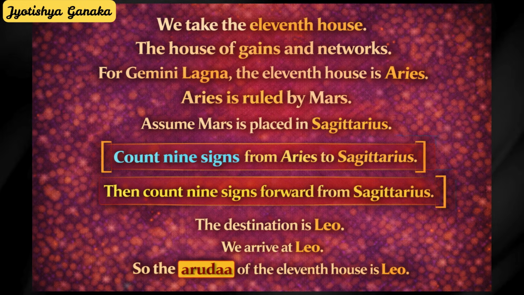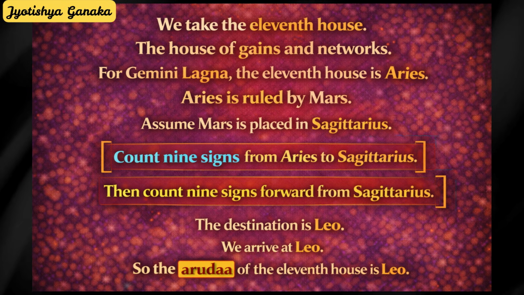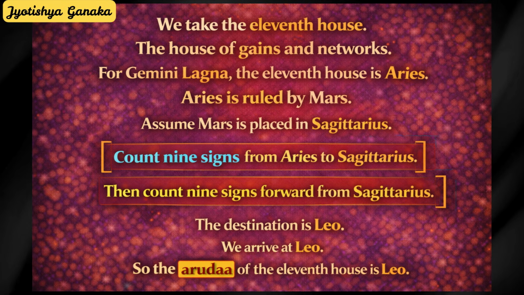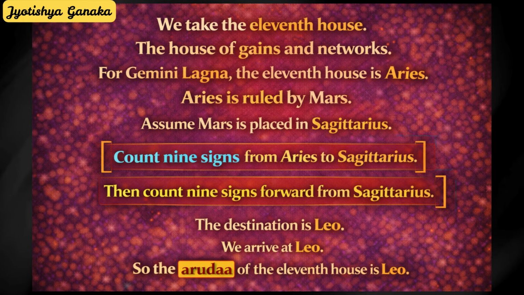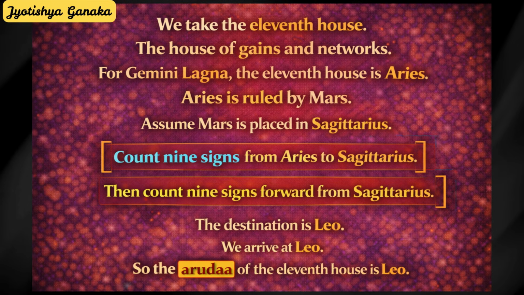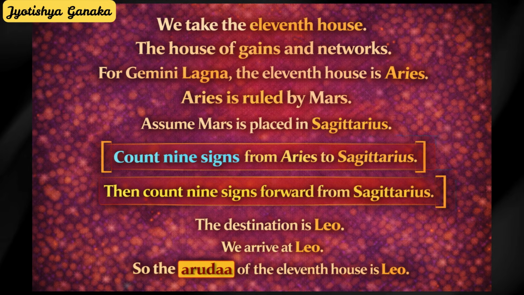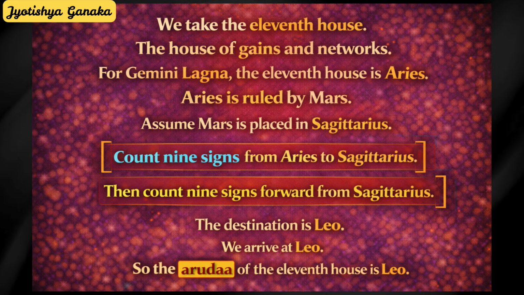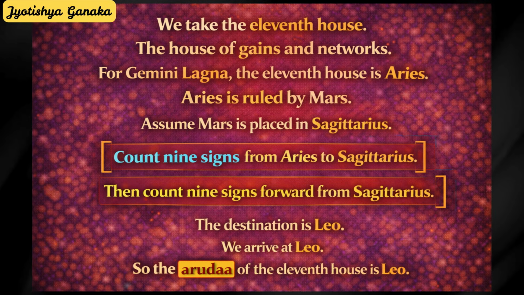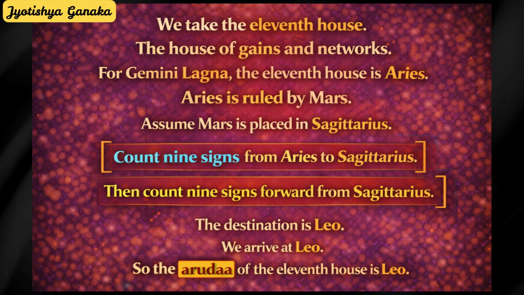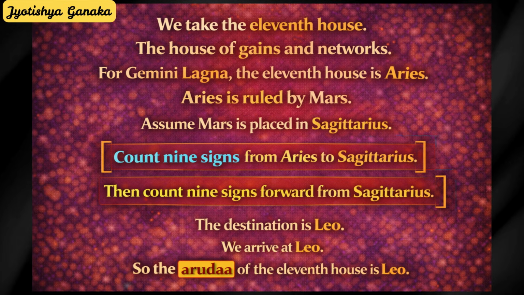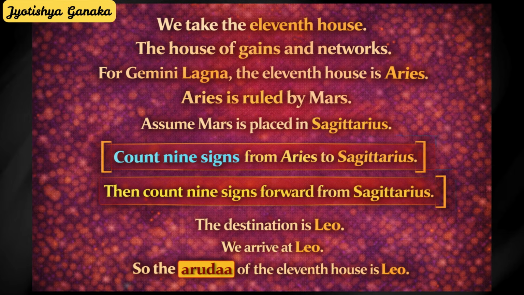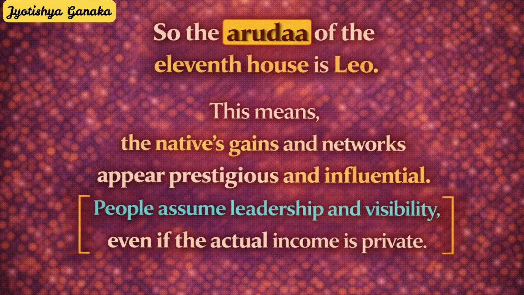Now count 9 signs forward from Sagittarius: Sagittarius, Capricorn, Aquarius, Pisces, Aries, Taurus, Gemini, Cancer, Leo. We arrive at Leo. So the Arudha of the 11th house is Leo. This is valid. It is not the same house. It is not the seventh. This means the native's gains and networks appear prestigious and influential. People assume leadership and visibility even if the actual income is private.